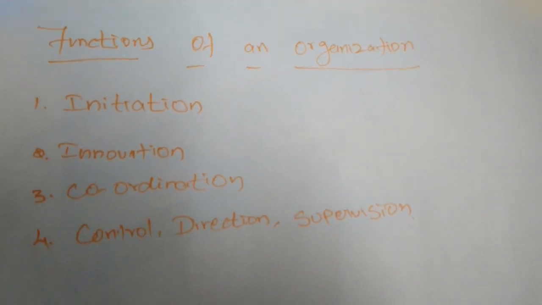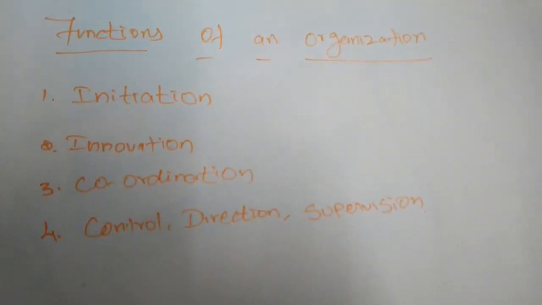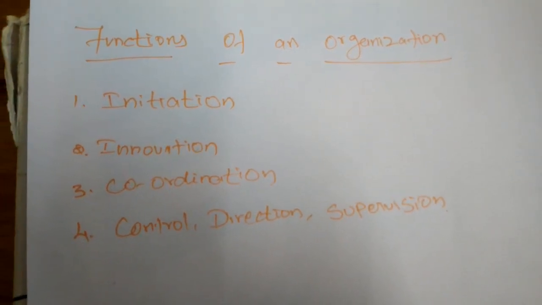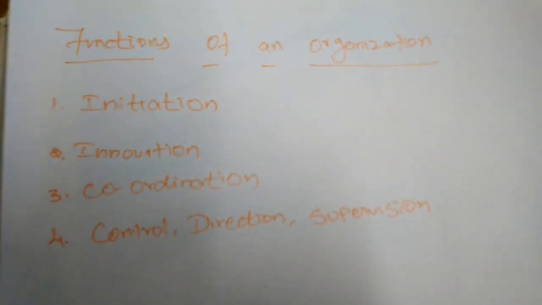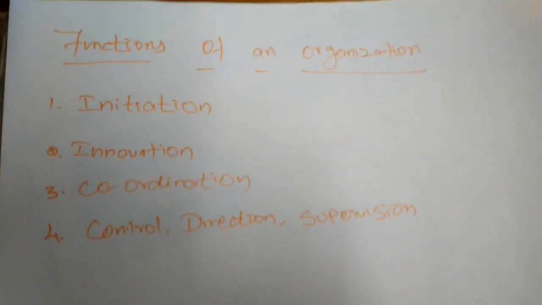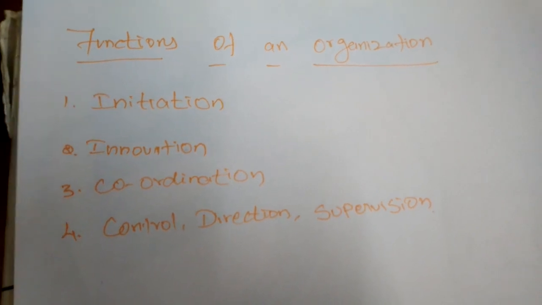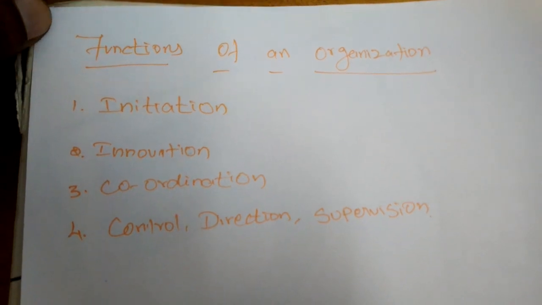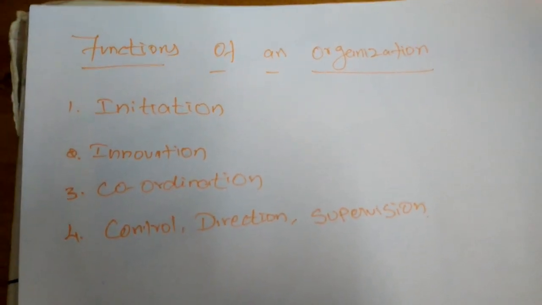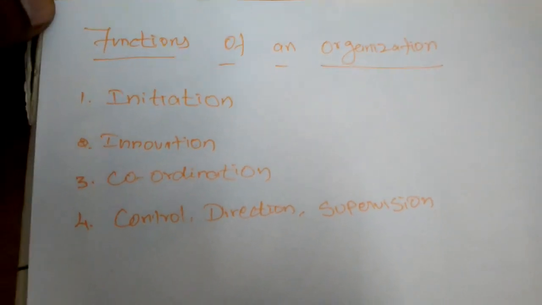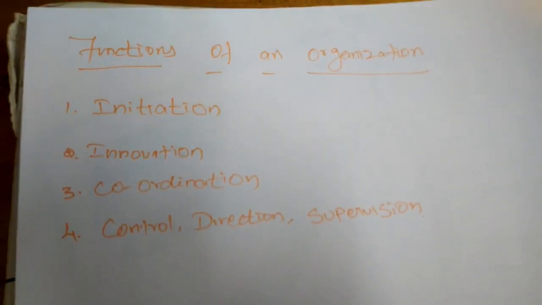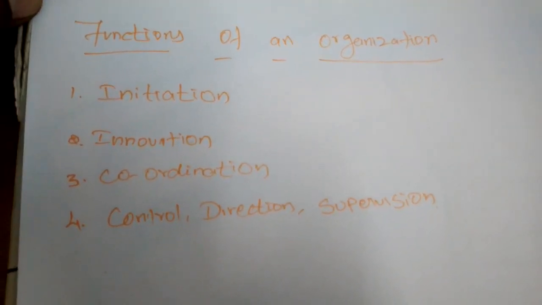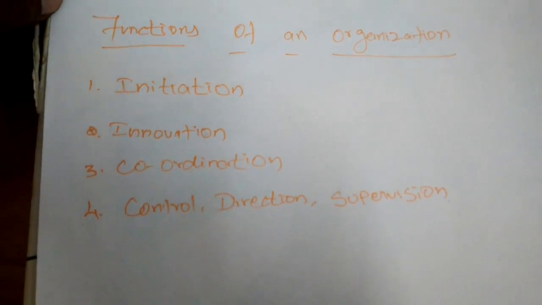Next, another factor: organization. The man behind organizing the business is called the organizer or the entrepreneur. After using land, labor and capital, we can produce any commodity. After producing the commodity using these three factors, the product must reach the hands of consumers. For that, this factor, organization, is very important for transferring goods from the place of production to the place of consumption.